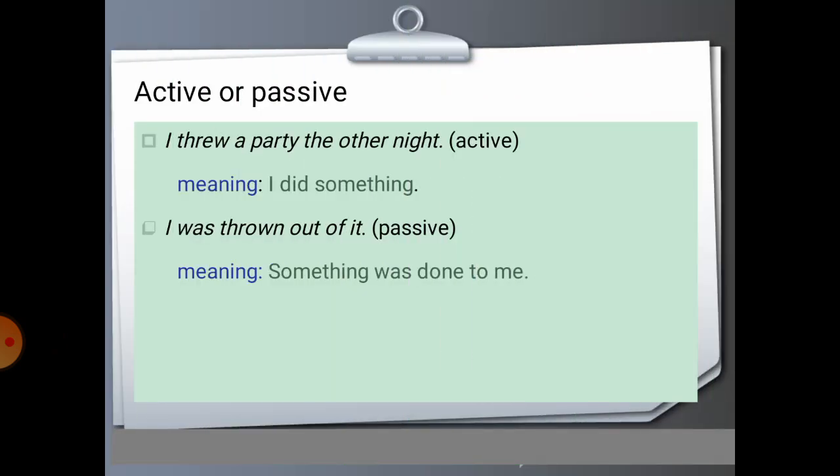Active or passive? I threw a party the other night. That is active, meaning I did something. Okay, when you do something, that is an active voice. I was thrown out of it. That is passive, meaning something was done to me. Okay?